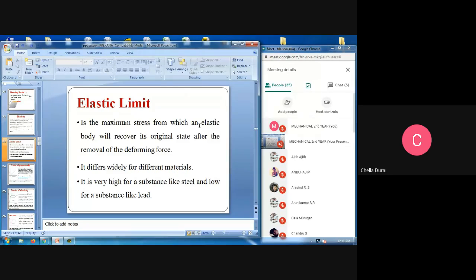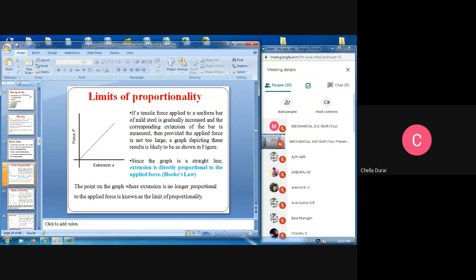It is very high for a substance like steel and low for a substance like lead, because the strength is high for steel and low for lead. Therefore, the elastic limit is high or low according to the particular material. Here see the limit of proportionality. Force and the extension are there.